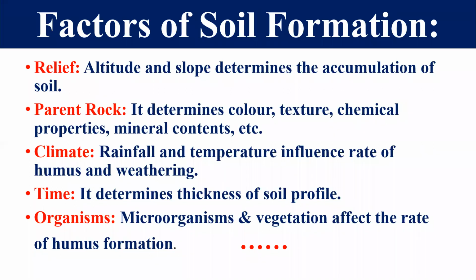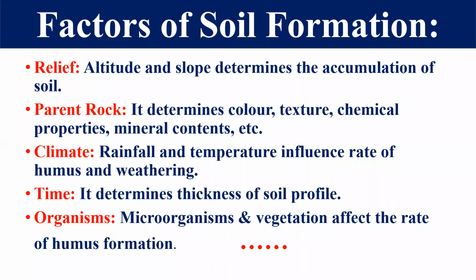So my dear students, these are the important factors which determine the soil formation. The first one is relief features, with the elements of altitude and slopes, which determine the accumulation of the soil. Second is parent rock, which determines the color, texture, chemical and physical properties, and the mineral contents. The next is the climatic conditions, which have two elements: rainfall and temperature, and these both influence the rate of humus and the weathering.